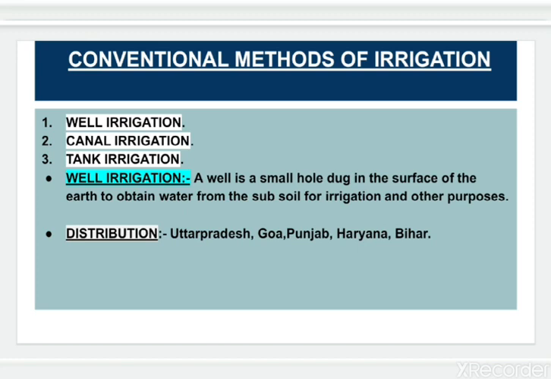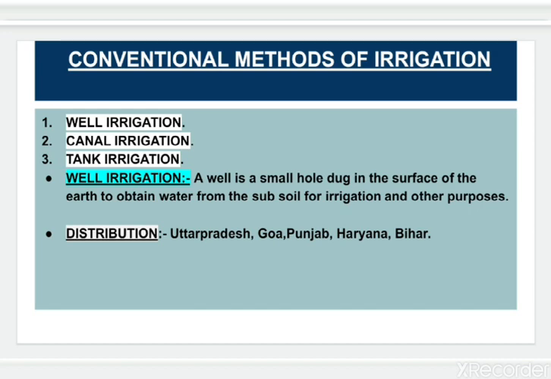So next we will learn the conventional methods of irrigation. There are three methods in it. What are these? Well, canal, tank irrigation. So first we will learn well irrigation. Now a well is a small hole dug in the surface of the earth to obtain water from the subsoil for irrigation and other purposes.